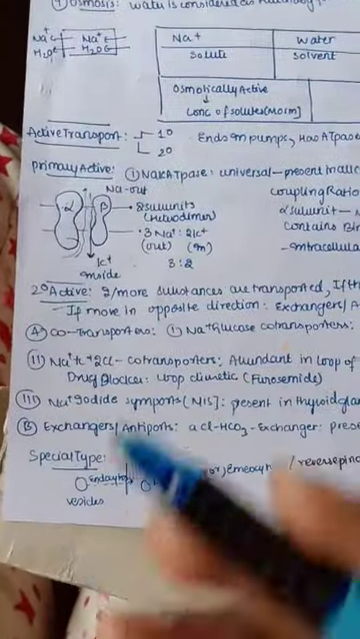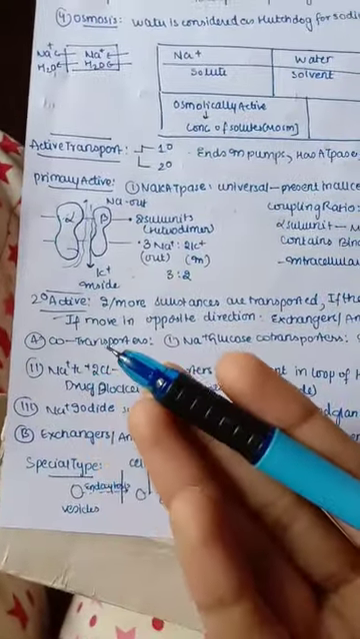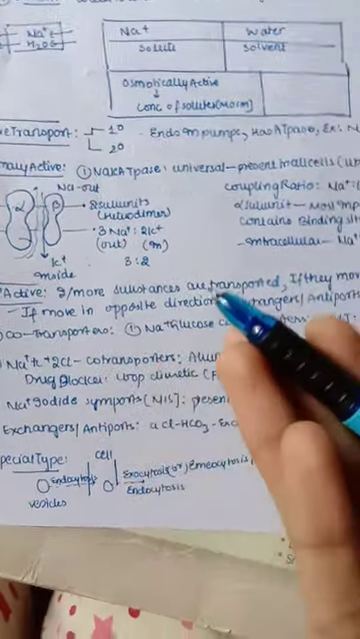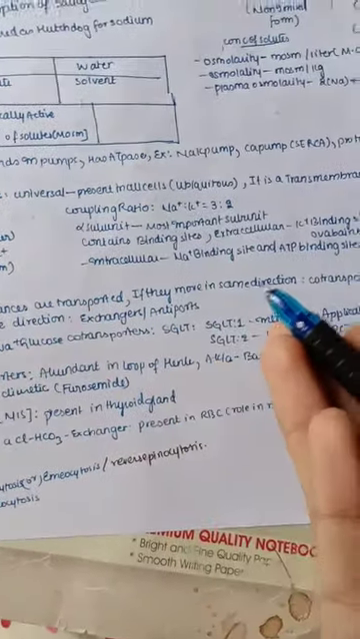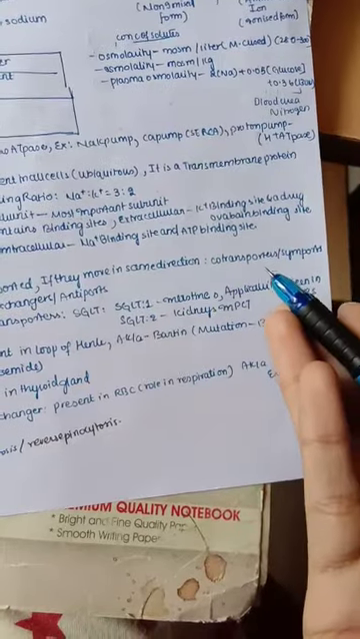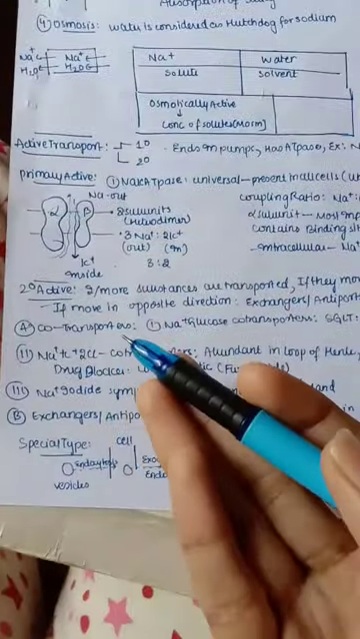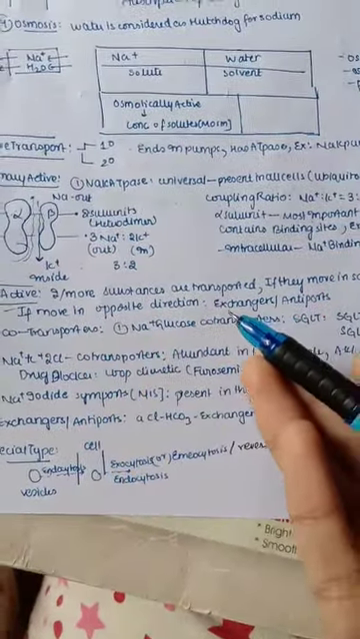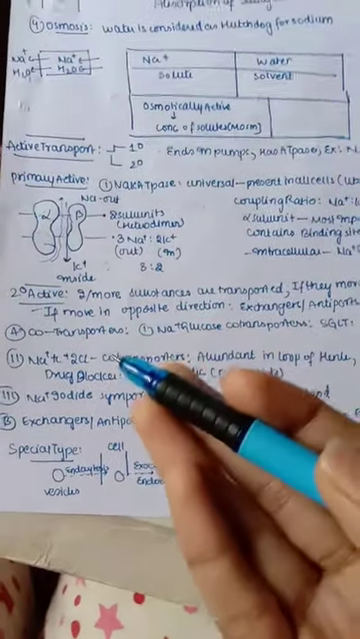And next let us see the secondary active transport. In secondary active transport, 2 or more substances are transported. If they move in the same direction, then it is called a co-transporter or symporter, and if they move in the opposite direction, then we call it exchangers or antiporters. So let us see co-transporters.